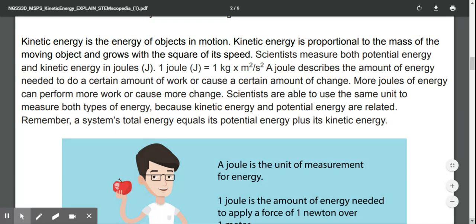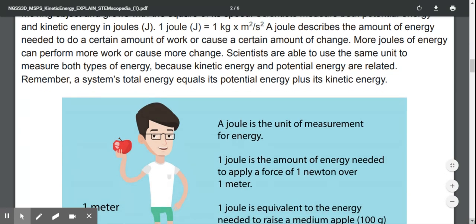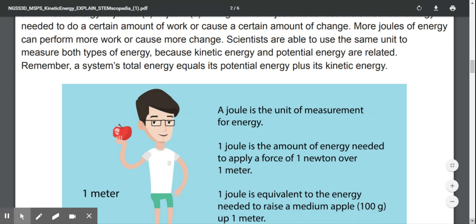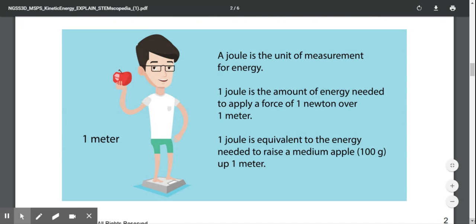A joule describes the amount of energy needed to do a certain amount of work or cause a certain amount of change. More joules of energy can perform more work or cause more change. Scientists are able to use the same unit to measure both types of energy. Because kinetic energy and potential energy are related, remember a system's total energy equals its potential energy plus its kinetic energy. A joule is the unit of measurement for energy.